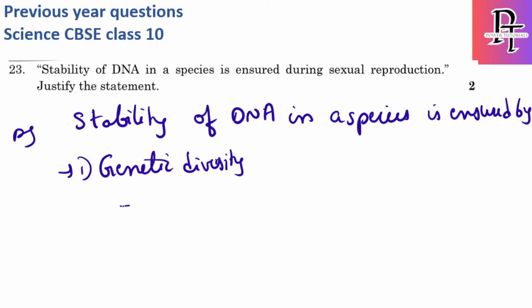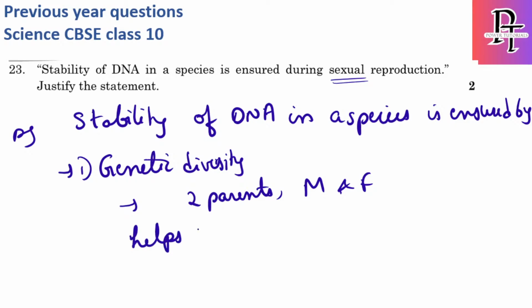As you know, male and female both are involved in sexual reproduction. So in sexual reproduction we're talking about where both male and female are involved. The combination of genetic material from two parents, male and female, helps to maintain genetic diversity.